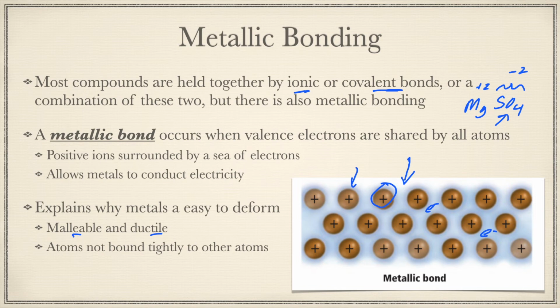So again, these atoms are not bound tightly to other atoms, but they are bound fairly tightly to the electrons, but the electrons can flow. So the metal atoms can kind of flow around each other a little bit, which, again, allows the electrons to flow so you can conduct electricity, makes them malleable, makes them easy to bend and form.